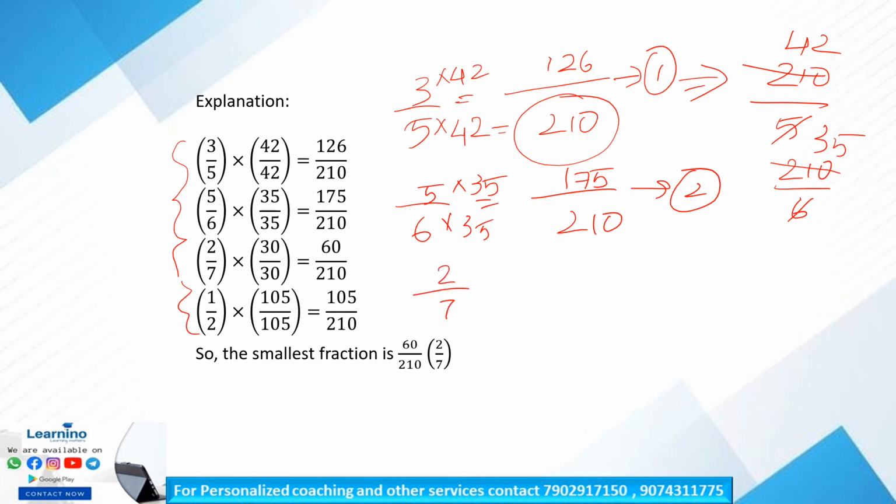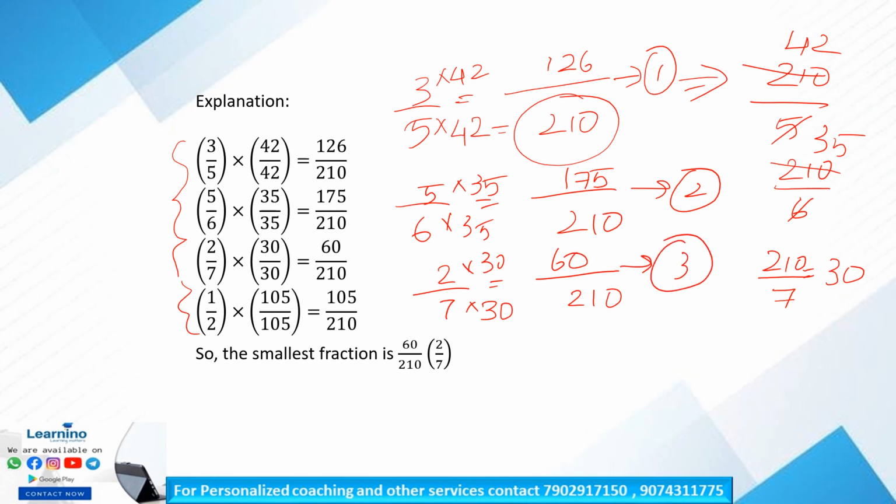Again 2 by 7, we have to get the denominator as 210. So in order to do that, 210 divided by 7 is 30. So we multiply 30 in numerator and denominator. We will get 60 by 210. This is the fraction number 3. At last, finally, we have 1 by 2. So 2 into 105 is 210. So 1 into 105, 105 by 210. This is our fourth term.